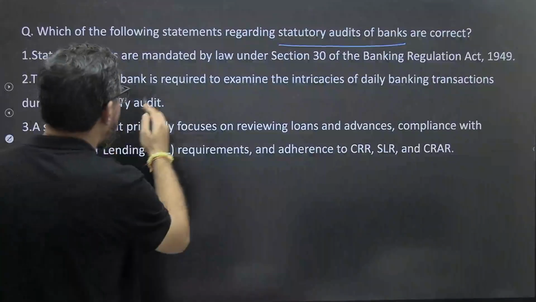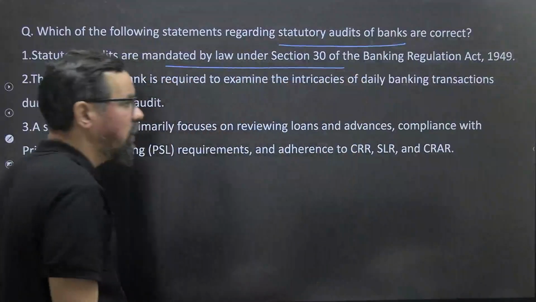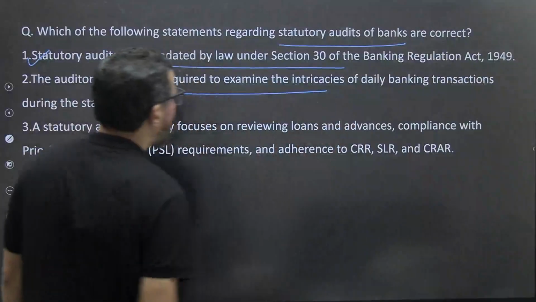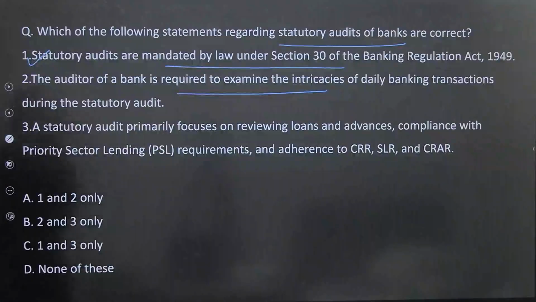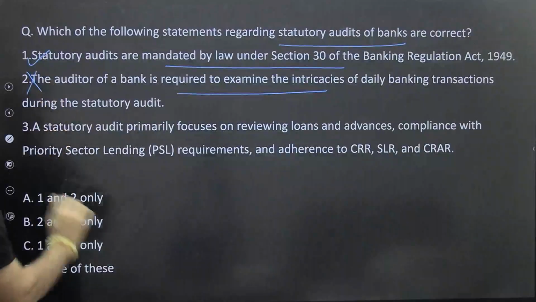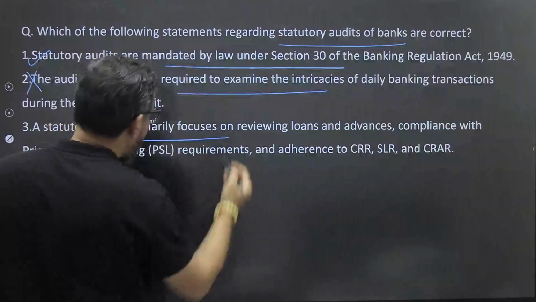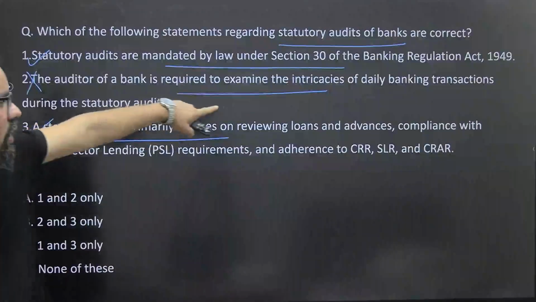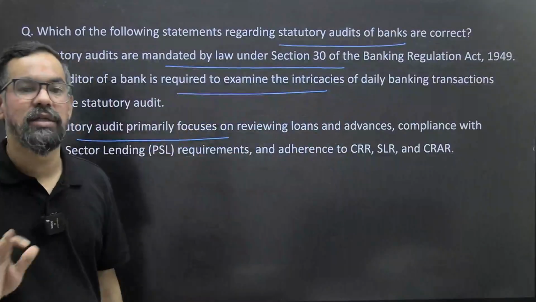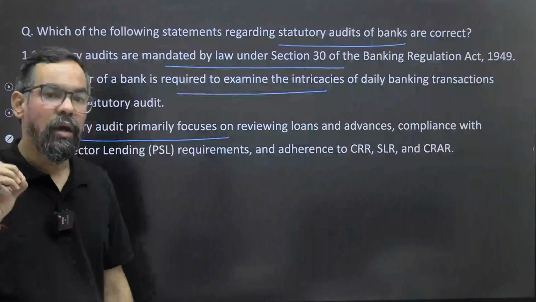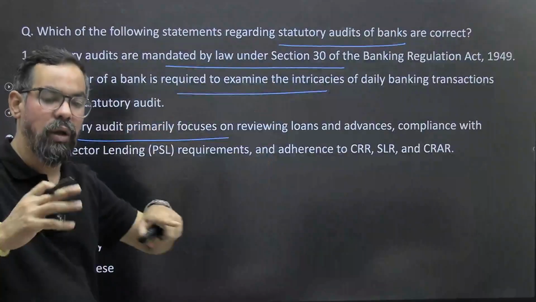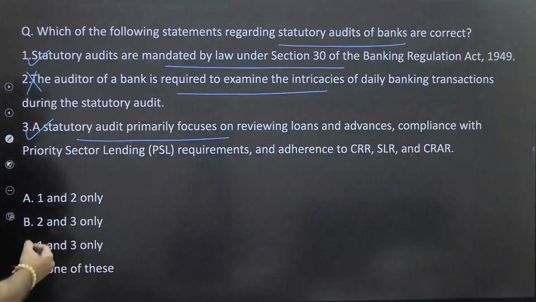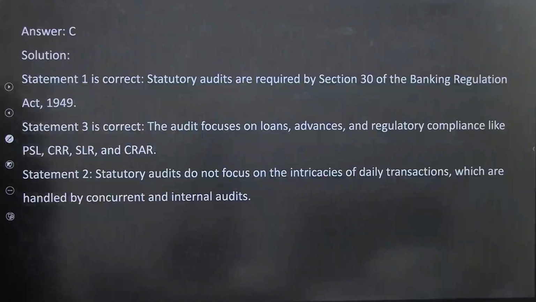So statutory audits are mandated by law under Section 30 of BR Act 1949. 100% true. The auditor of bank is required to examine the intricacies of daily functioning. No, that is not there here during the statutory audit. The statutory audit primarily focuses on reviewing loans and advances. Yes. So see, the intricacies of daily banking transactions do not get audited in the case of this statutory audit. This is based on your existing audit reports and it is mainly around these particular things, right? So 1 and 3, which means option C will be the right answer for this particular one, right?